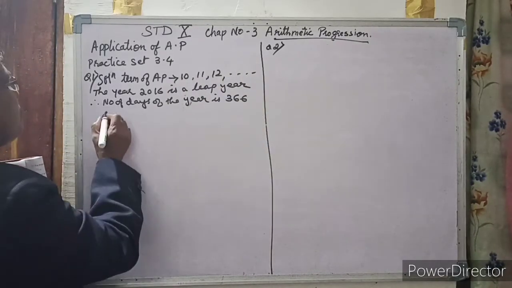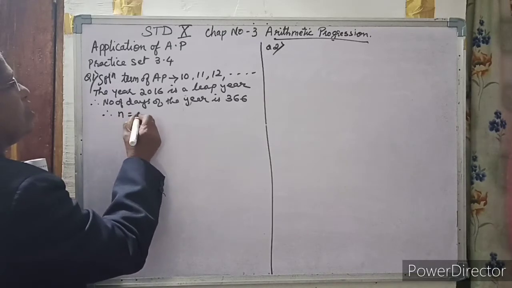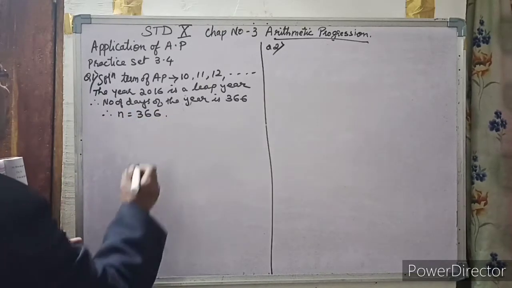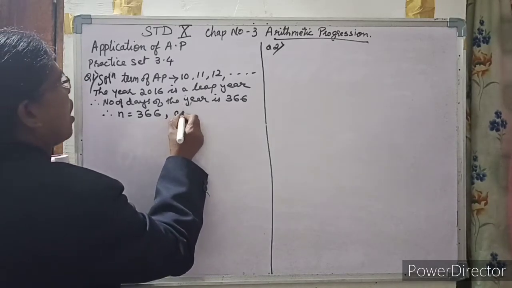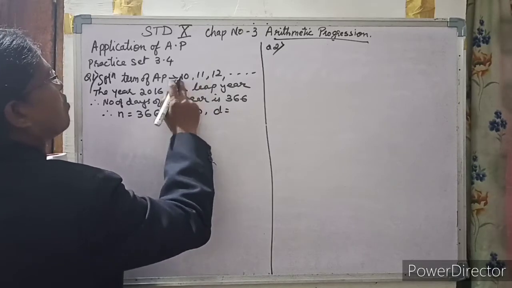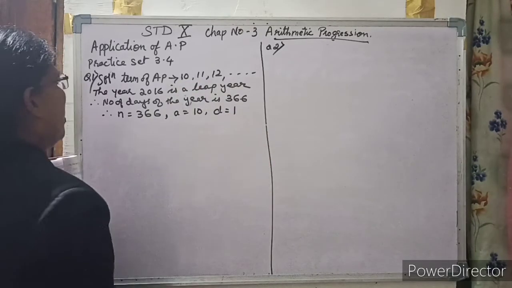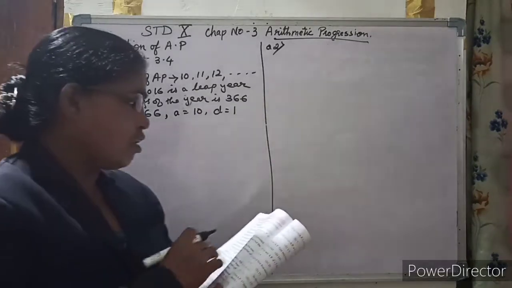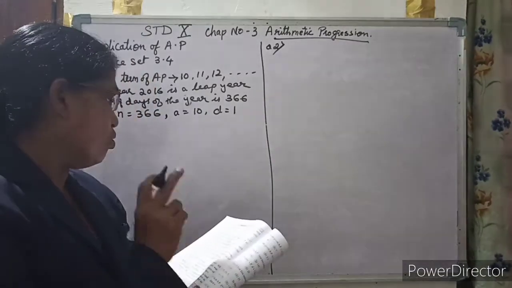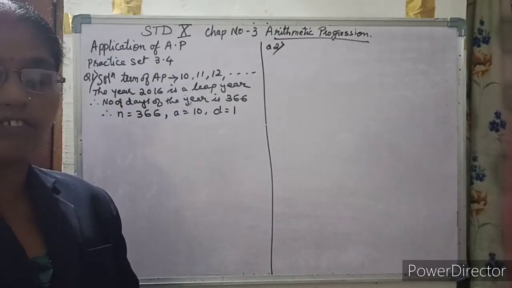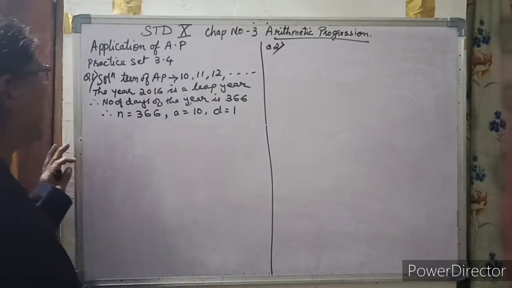So here n is equal to 366 and a is equal to 10. d is equal to 11 minus 10, which is 1. This is the given information in the question. The question is what would be her total savings? That means we have to find the sum of 366 terms.